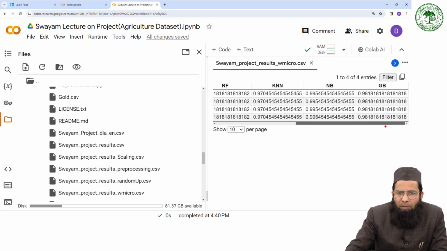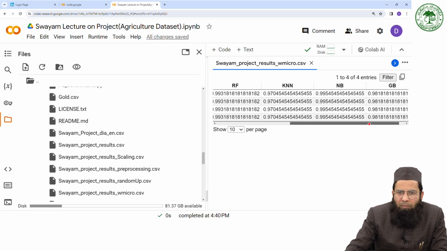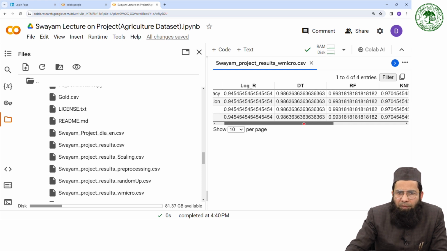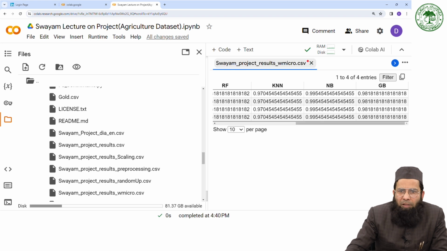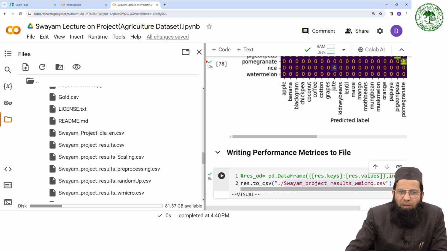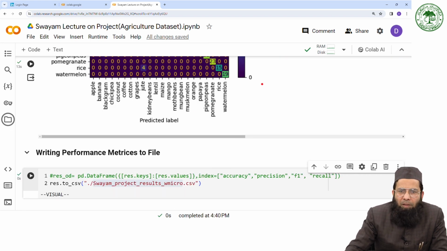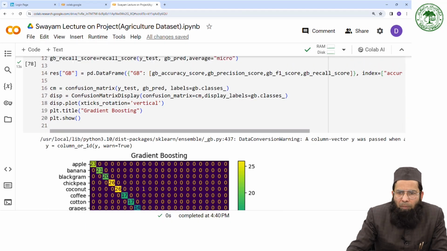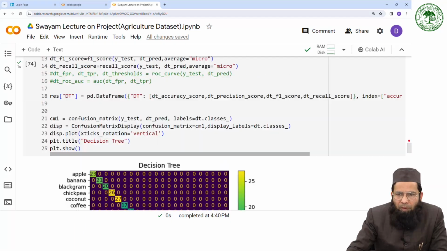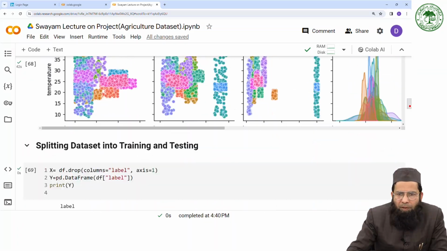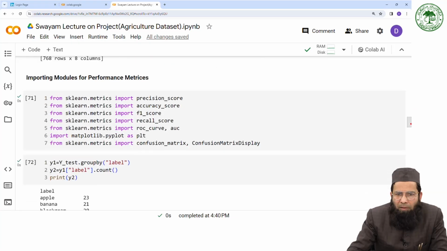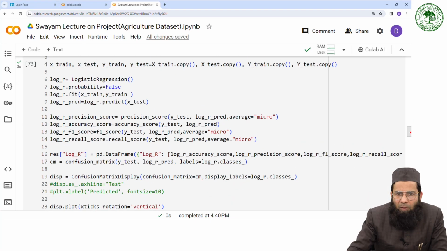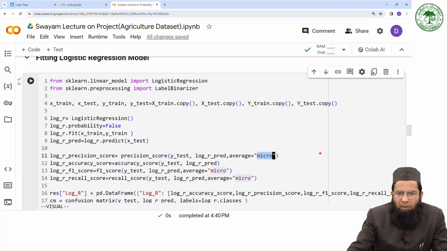So Naive Bayes has the maximum accuracy, right? In this way, you can calculate using macro averaging. If you take none in all cases, what will you get?